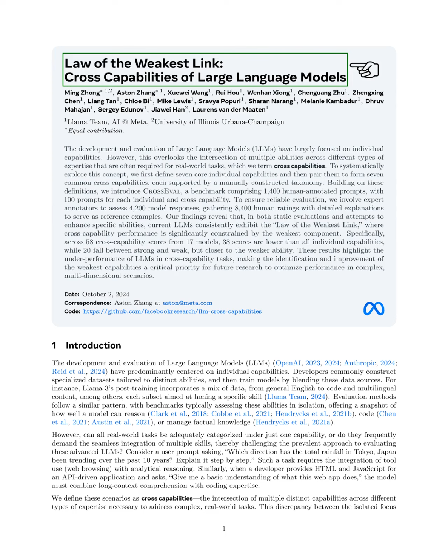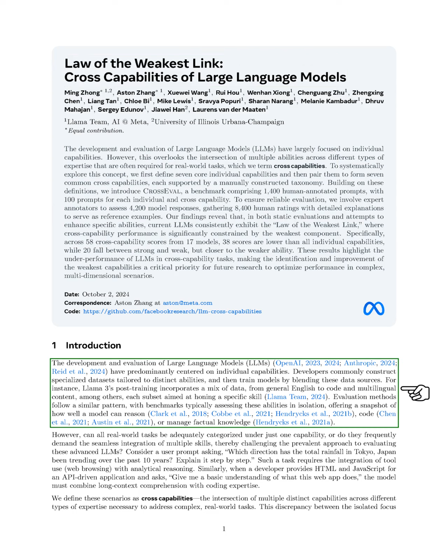Section: Introduction. In this section, we discuss the development and evaluation of large language models, LLMs, which have mainly focused on individual skills. Developers often create specialized datasets for specific abilities and train models using a mix of these datasets. For example, Llama 3's training includes various data types, from general English to coding and multilingual content, each aimed at improving a particular skill. Evaluation methods also tend to assess these skills separately, providing a limited view of a model's reasoning, coding, or factual knowledge abilities.